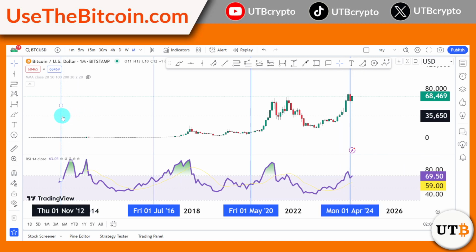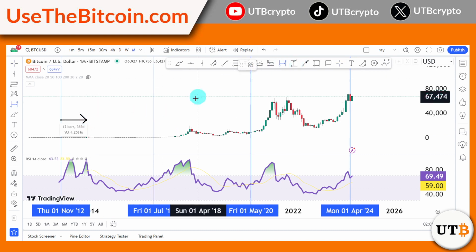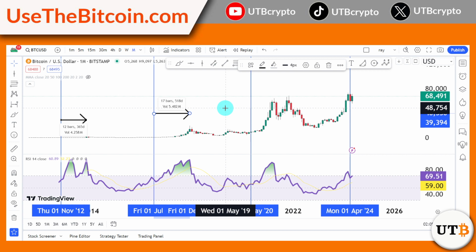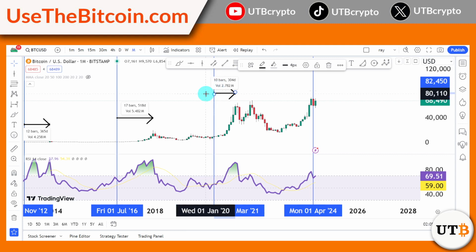Now let's start measuring the number of days from the start of the Bitcoin halving going to the peak of the bull season. From this line going to this line, roughly that's around 365 days. Let's measure this one, from the start of the Bitcoin halving going to the peak of the Bitcoin season. That was around 518 days. And for this one, let's measure it from this line going to the peak. That's roughly around 304 days.